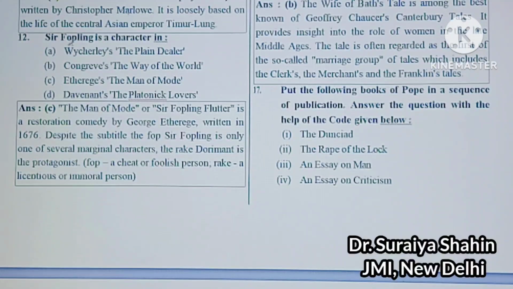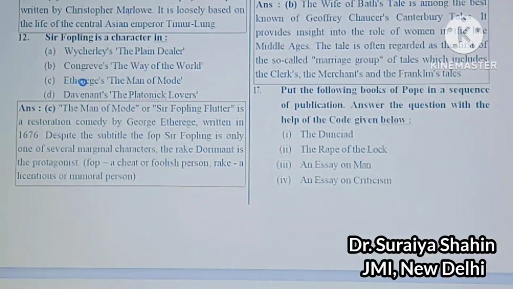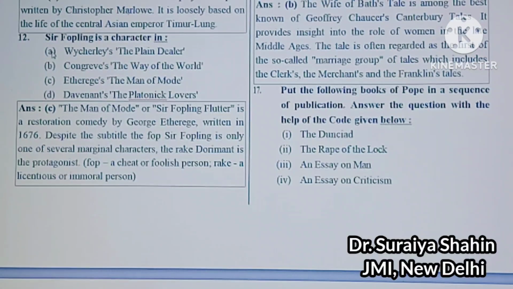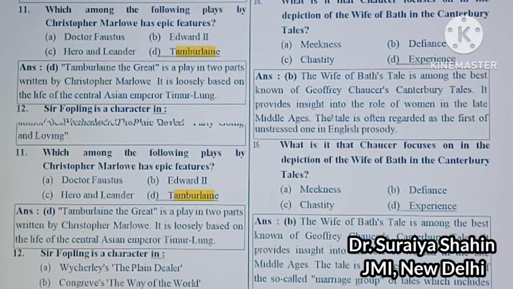Next is, Sir Fopling is a character in. First option is Wycherley's The Plain Dealer, second is Congreve's The Way of the World, third is Etherege's The Man of Mode, and the last is Davenant's The Platonic Lovers. So Sir Fopling is a character in Etherege's The Man of Mode. So your correct answer would be C.